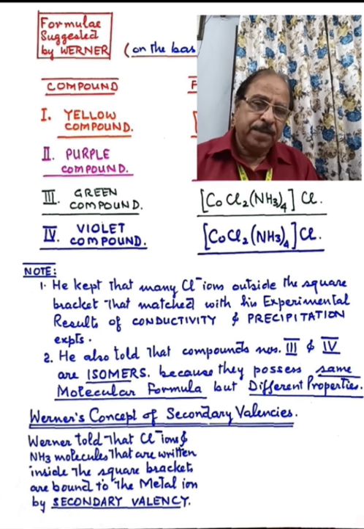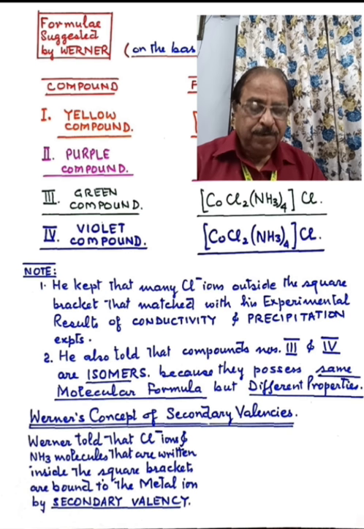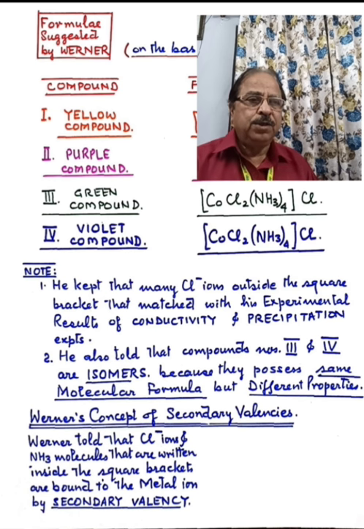Okay, so Werner gave a concept of secondary valencies. Werner told that the chloride ions and ammonia molecules that are written inside the square bracket are bound to the metal atom, that is the cobalt ion, by valencies which are known as secondary valencies. I am again repeating that he told that the chloride ions and the ammonia molecules which he has written inside the square bracket are bonded to the metal atom ion, that is the cobalt cation, by valencies which he called secondary valencies.